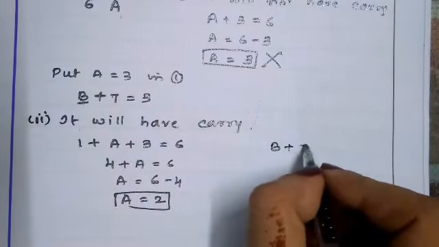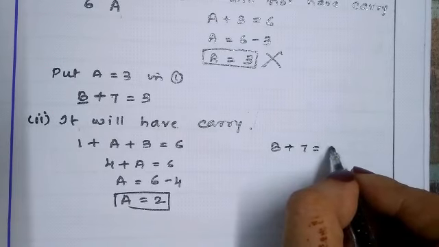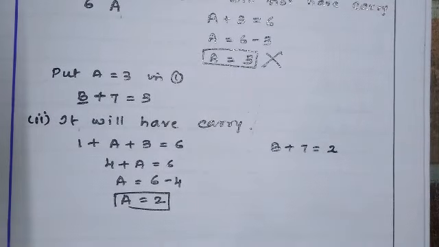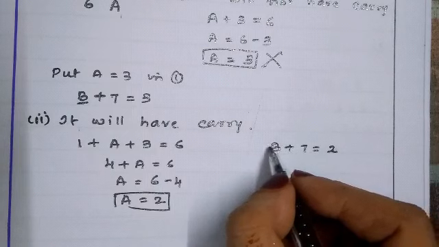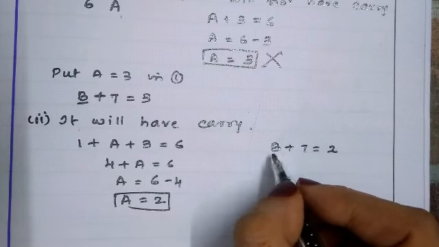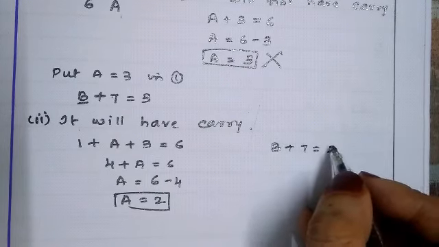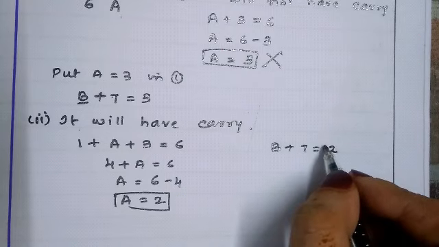B plus 7 is equal to 2. So for A, here we will put 2. The value is 2. 2 is not possible, but 12 is possible.